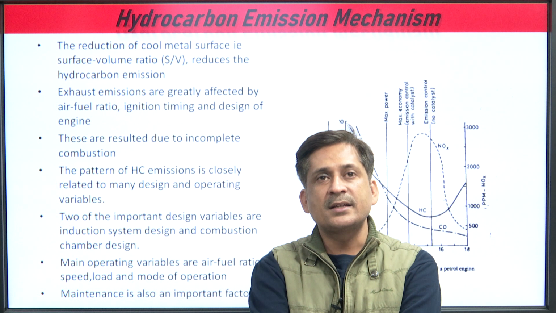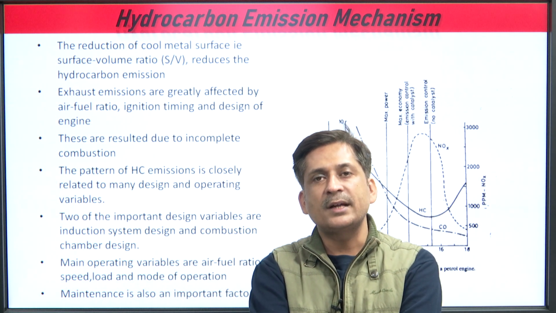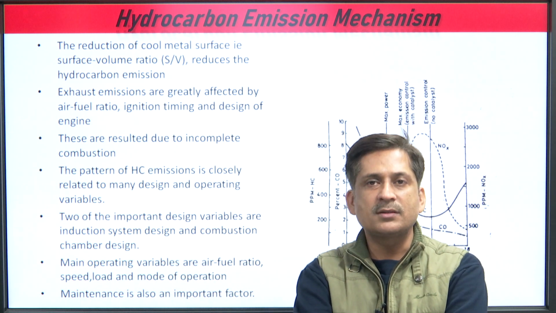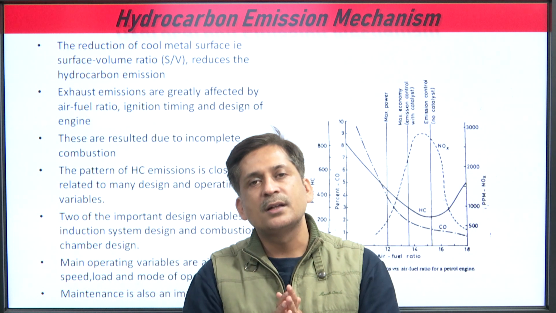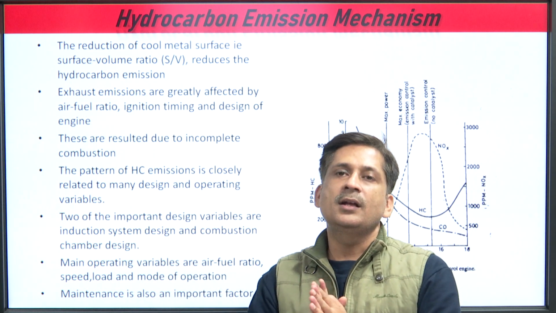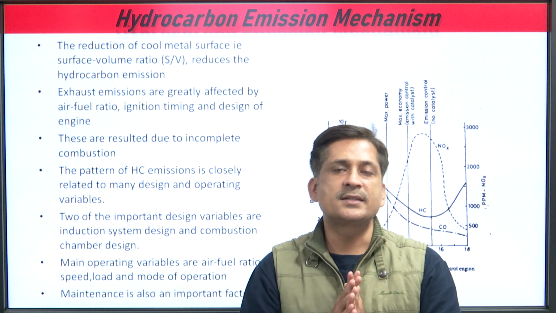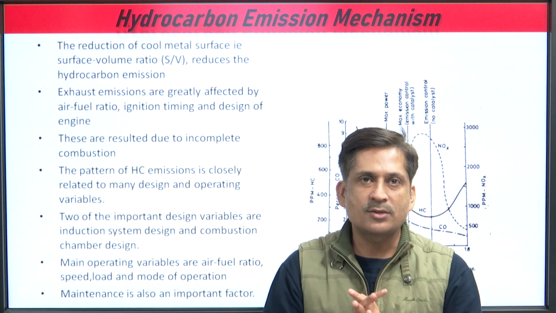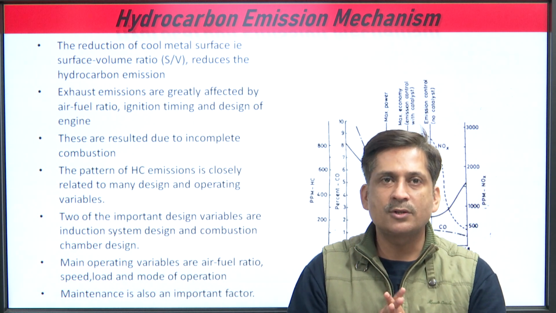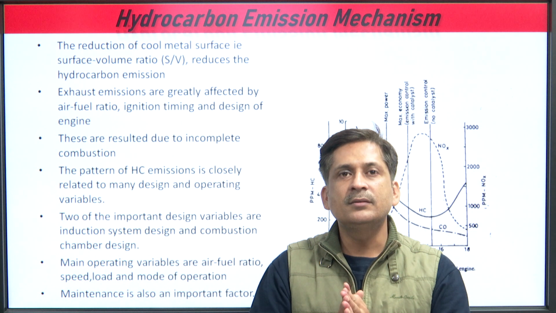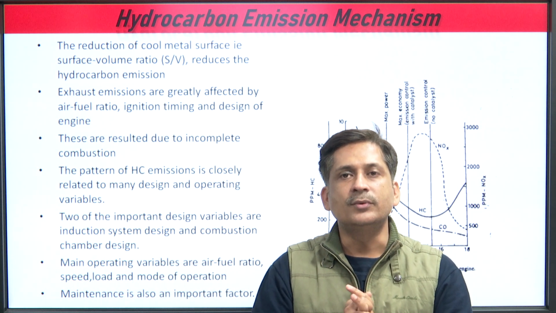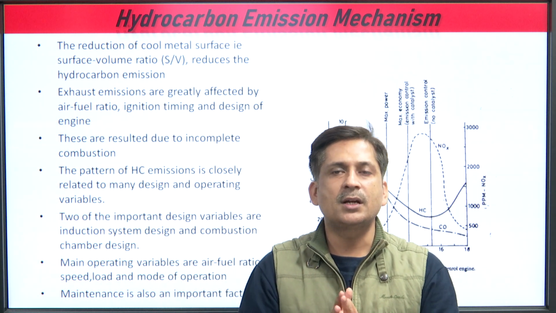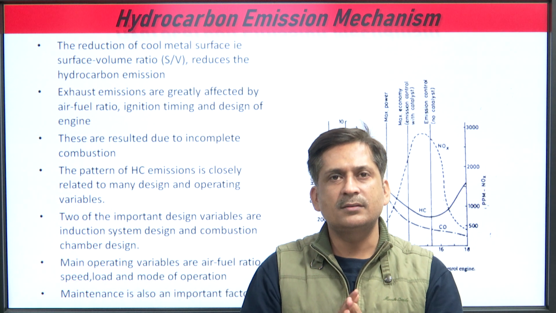As a result the surface to volume ratio gets disturbed, it is increased, and because of that, the hydrocarbons in those nearby pockets are not able to burn with the air. So the result is that tailpipe hydrocarbon emissions are increased. Exhaust emissions are greatly affected by the air fuel ratio, ignition timing and design of the engine. These result from incomplete combustion, or you can say the combustion efficiency is less, then it results in more emissions.